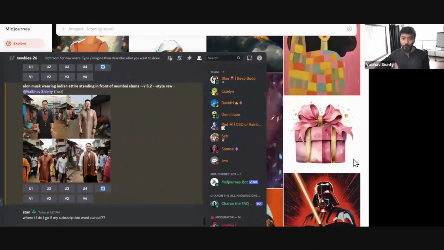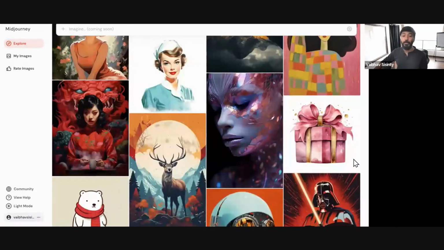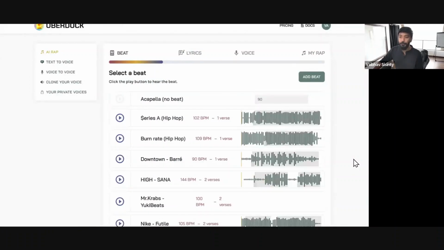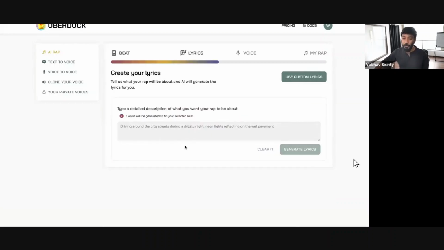Now that we know how to generate images, let's take a step up. Let's say I want to generate a rap. For that, I go to a tool called uberduck.com. What this tool does is actually very cool. You can select the beat, select what the rap is going to be, and generate everything for you on the go. You can select whatever beat you want. I like that beat. I'm going to select this beat, click on save and continue.